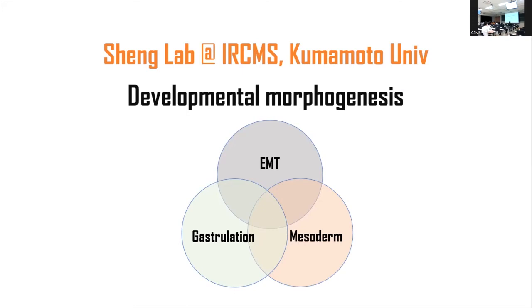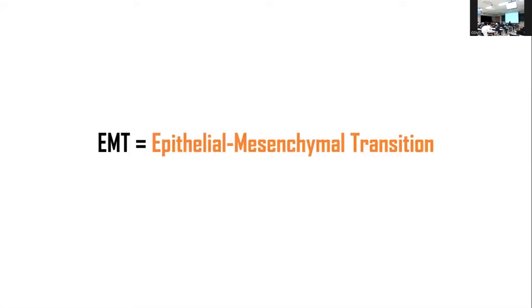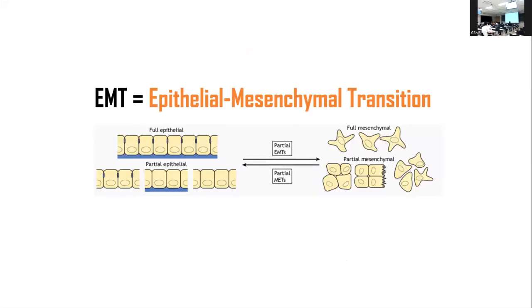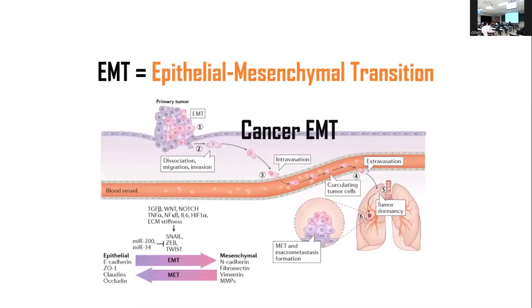Morphogenesis means things move around and change shape. So we are interested in how, during development, cells change their shape and their organization, and how this change of shape and organization is important. EMT stands for epithelial to mesenchymal transition, and it's very important for development and for cancer. Cells organize themselves either in an epithelial structure or a mesenchymal structure, or various shades of epithelial or mesenchymal. This transition is called epithelial to mesenchymal transition or mesenchymal to epithelial transition. And this is important in development as well as in cancer.